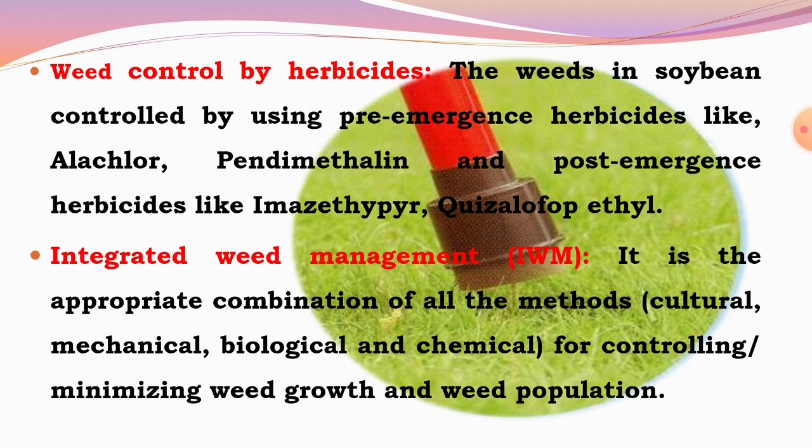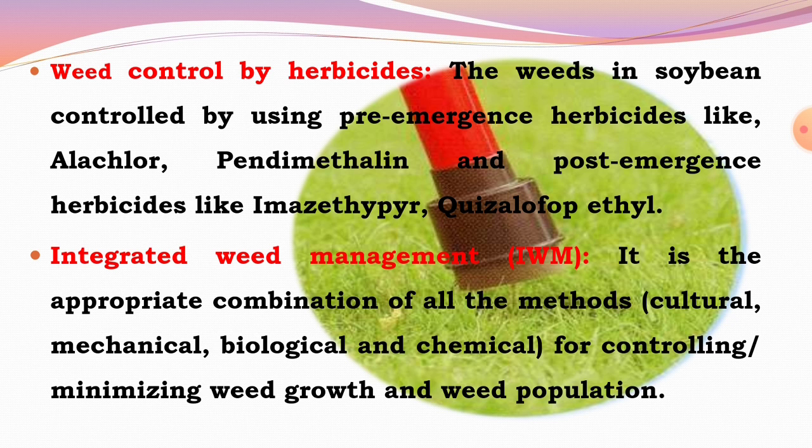Okay, then integrated weed management. Integrated weed management means integration of all the suitable methods for controlling the weed growth. Definition: it is the appropriate combination of all methods like cultural method, mechanical method, biological method and chemical method for controlling or minimizing the weed growth and weed population.